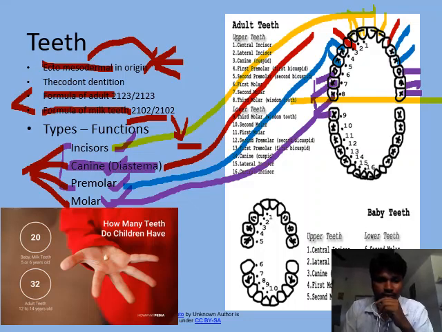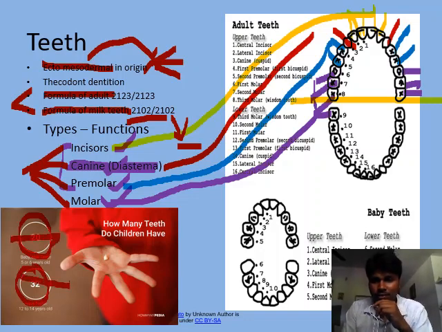Here it is given, children will have 20 teeth and adults, which is permanent teeth, have 32 in number. And if we see the half jaw, each half jaw will contain 8 teeth.